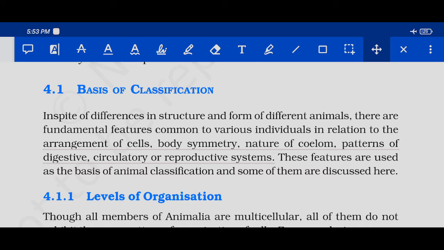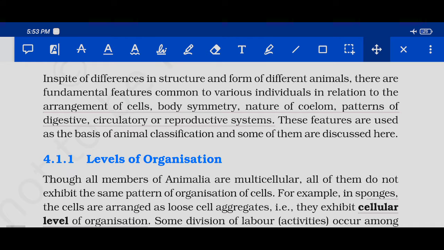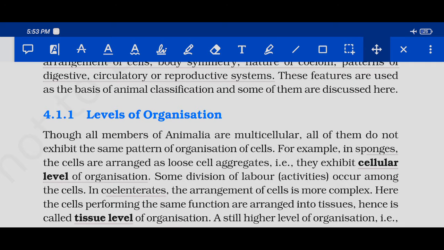What are the basis of classification? Arrangement of cells, body symmetry, nature of coelom, okay, and pattern of digestive, circulatory or reproductive system. These features are used as the basis of animal classification and some of them are discussed here. So starting with the first one, that is levels of organization.